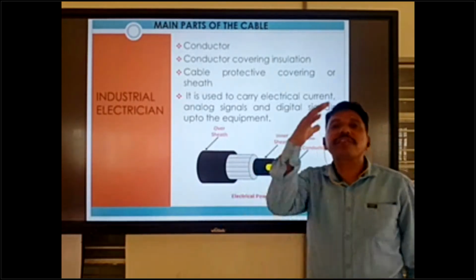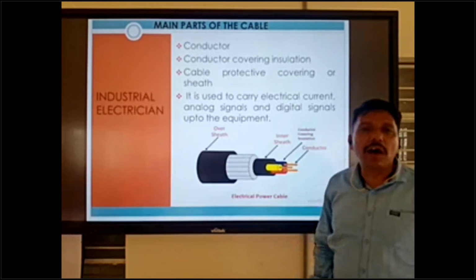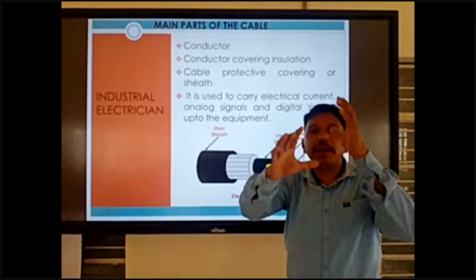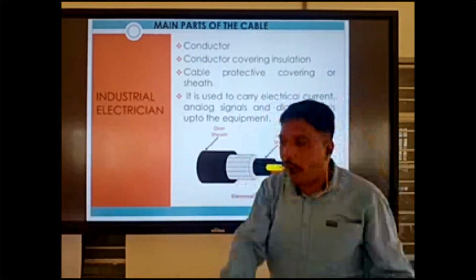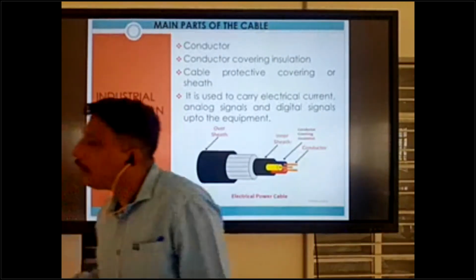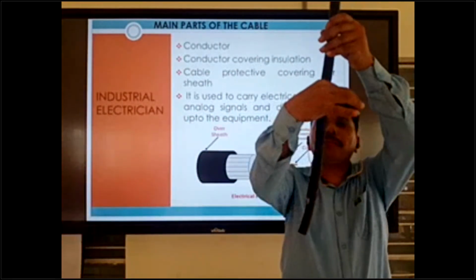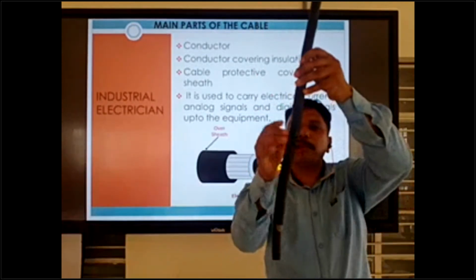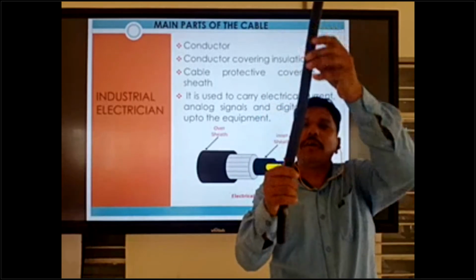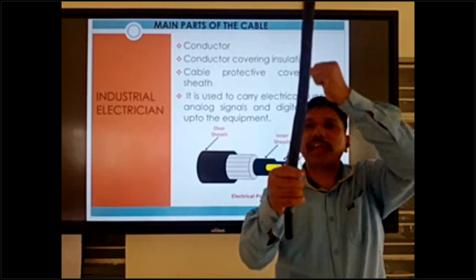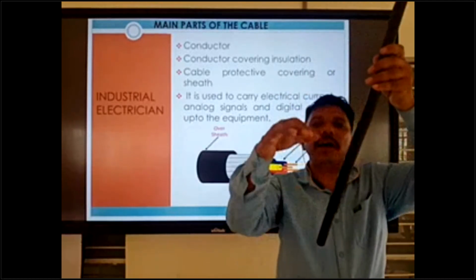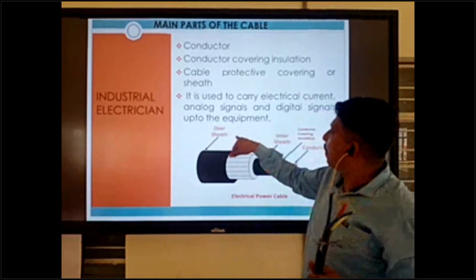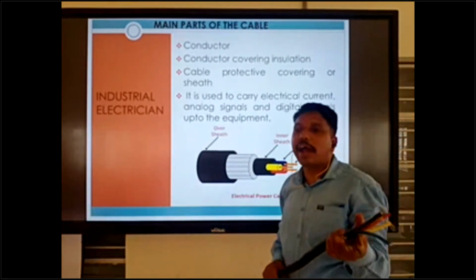And the last one is the outside of the cable, the over sheath or outer sheath. This protects our cable from any damage, any dust and any water. So we have the 3 parts. This is the outside, covering the full cable, and this PVC type cover keeps the cable safe from dust, falling objects and water.